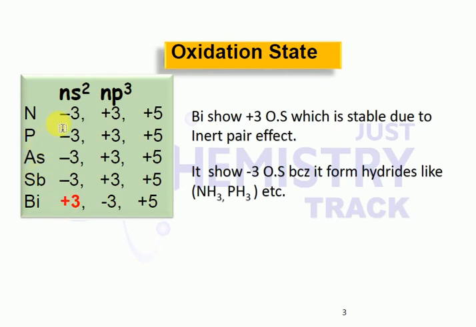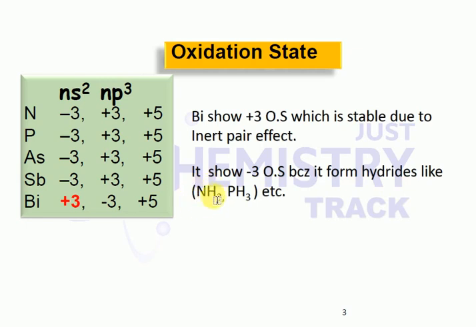Along with the -3 oxidation state, there is a possibility of losing 3 electrons, and also a possibility of losing 5 electrons. Both are possible. Look at phosphorus: -3, +3, +5 oxidation states are available. Arsenic: -3, +3, +5. Antimony: -3, +3, +5. Bismuth: +3, -3, +5. It shows the -3 oxidation state because of hydrogen. Look at when they combine with hydrogen, NH3.